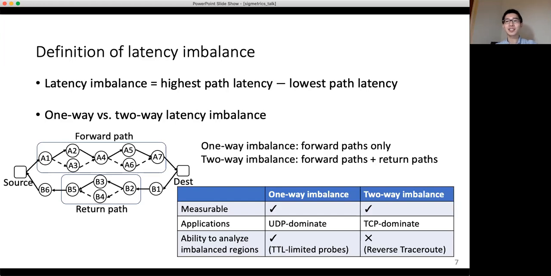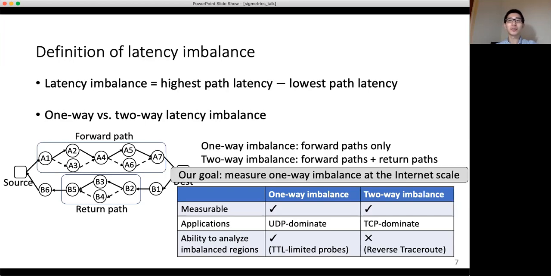However, as it is much easier to discover forward path than return path using TTL limited probes, we can understand the causes for one-way imbalance with detailed path analysis. In this work, we set our goal to measure one-way imbalance at the internet scale.